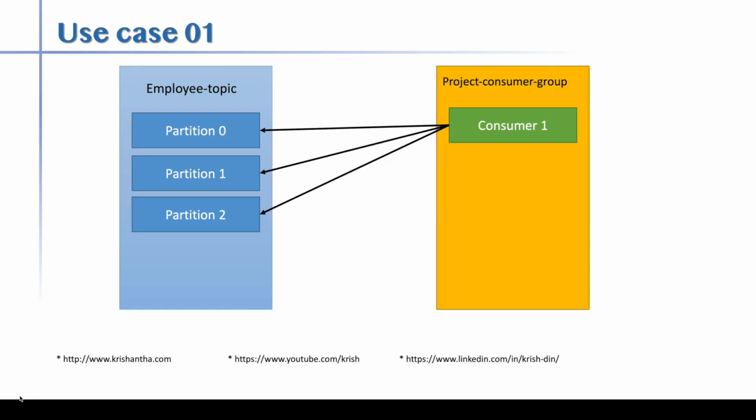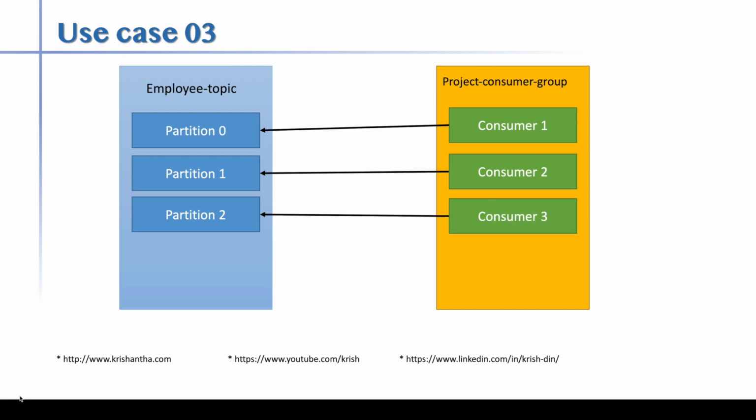I hope this is clear now, right? All these use cases are clear now. So this was the first case, with one consumer, and this was the 2 consumer case. Then this was the 3 consumer case, which is balanced. We added a 4th consumer, and he didn't get any messages. Then we killed one consumer, so the 4th consumer got assigned messages, right? Why? Because now you have an idle consumer. Kafka is giving work to that consumer because he's idle, and then it can rebalance again.